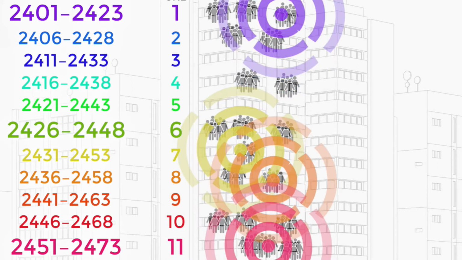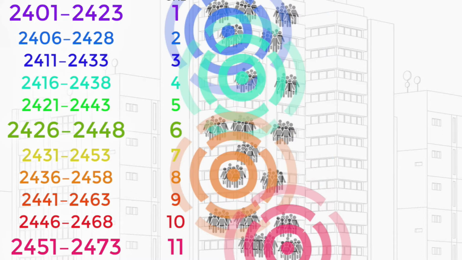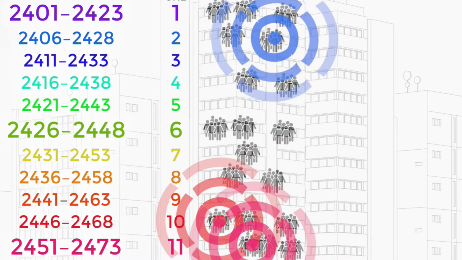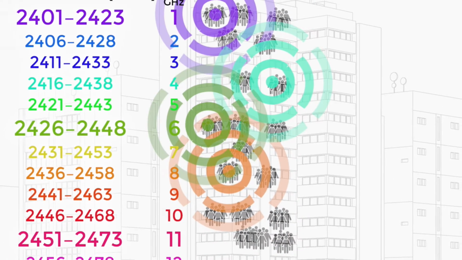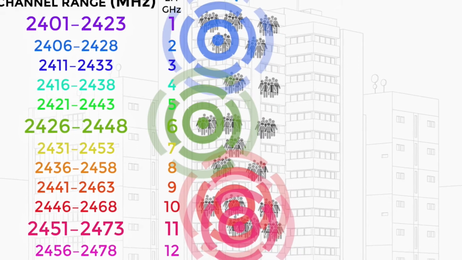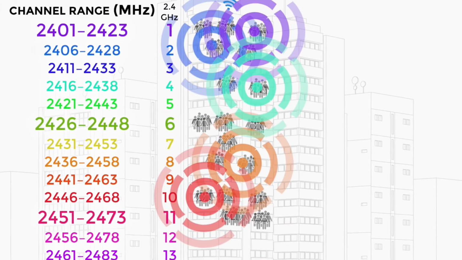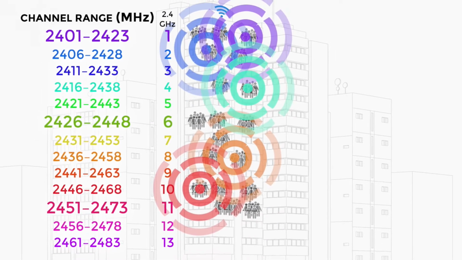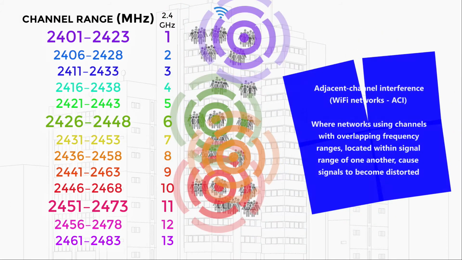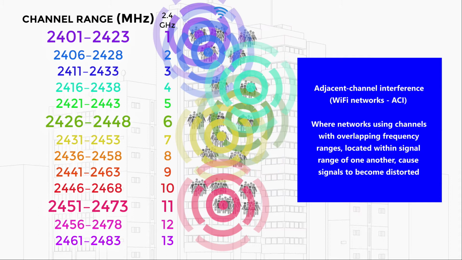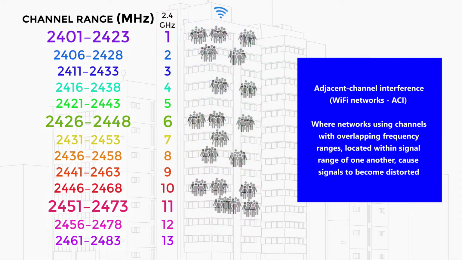Polite, orderly, extremely loud, shouty conversations on floors above and below can add up to a loud, chaotic noise on each individual floor. This may force speakers to repeat their words in order to make themselves understood, if they are interrupted by shouts from nearby floors. Where Wi-Fi networks using overlapping channels are located within signal range of each other, and when this causes a channel to become noisy, this problem is called adjacent channel interference, or ACI.